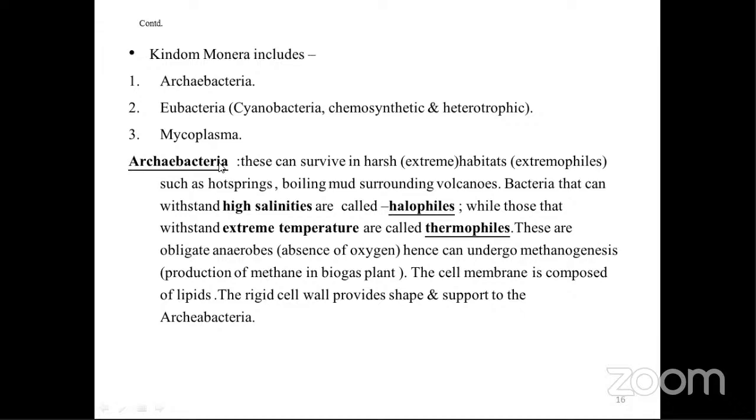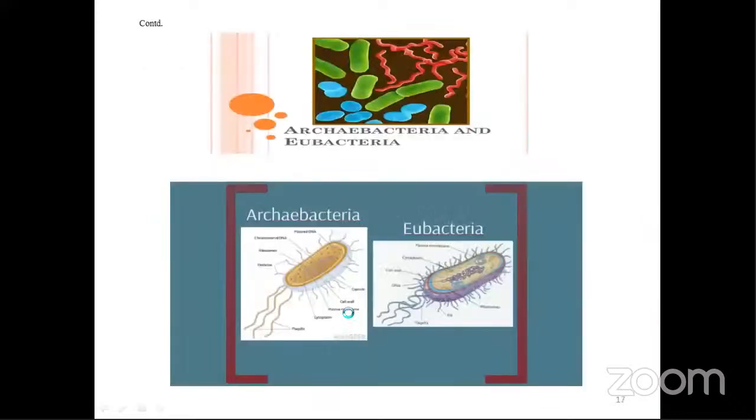Here, Archaebacteria can survive in harsh or extreme habitats; extremophiles, it is known as. If it can withstand high salinity, then they are known as halophiles. And if in extreme temperature, then they are known as thermophiles. These terminologies, these terms, you should know. Then the cell membrane is composed of lipids. The rigid cell wall provides shape and support to the Archaebacteria. Now see here, these are the Archaebacteria, this is how they look.